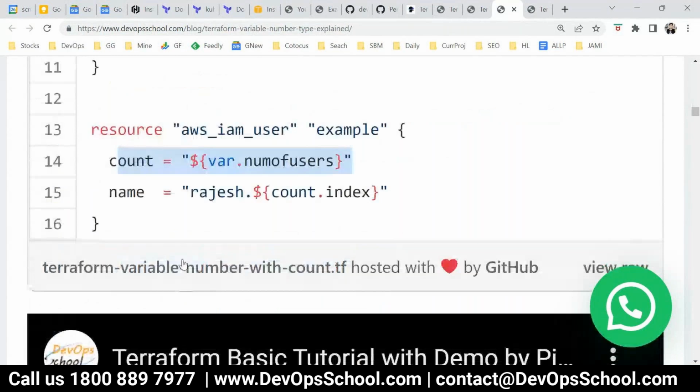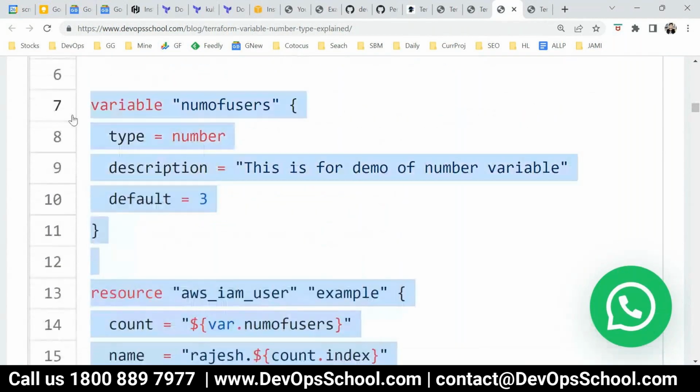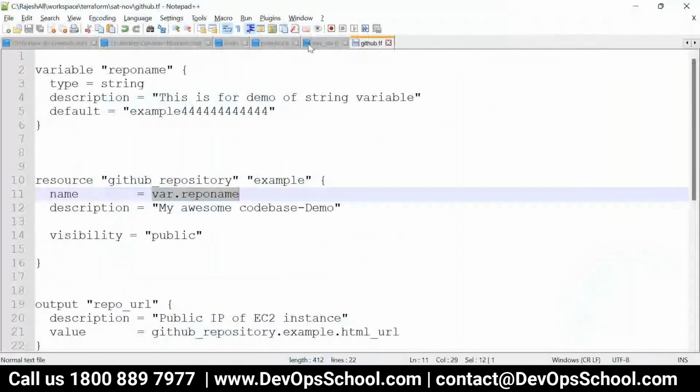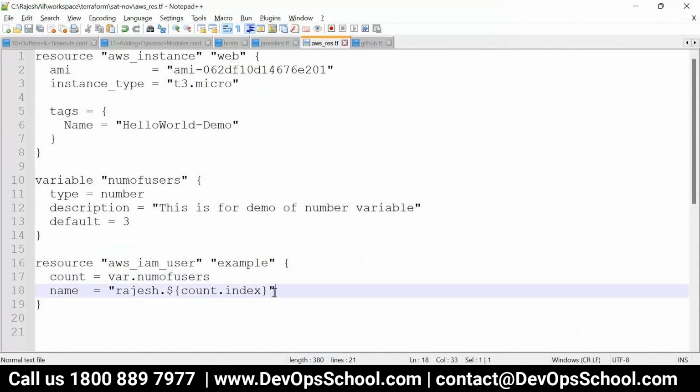Because the same username cannot be created twice, here we are using a little trick. The username would be Rajesh. and count.index. The index is 0 the first time, 1 the second time, 2 the third time, like that it will run. So the Rajesh.0 user will be created first, then Rajesh.1, Rajesh.2, something like that. Okay, so let me show you this code also. Right now this is not needed, and the resource name is IAM user. Okay, so let's see that.